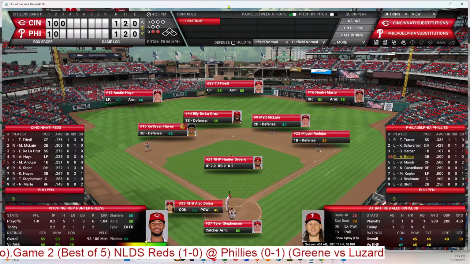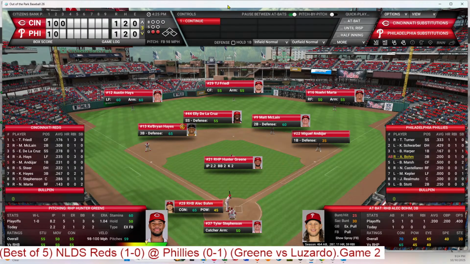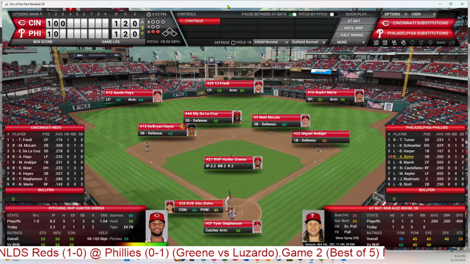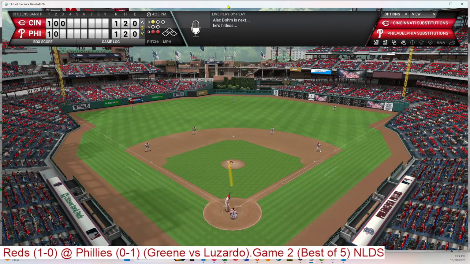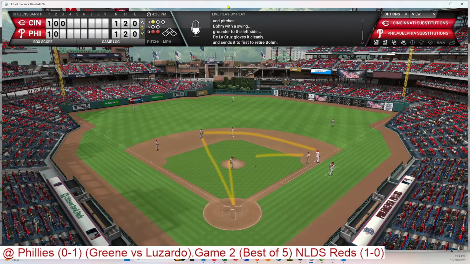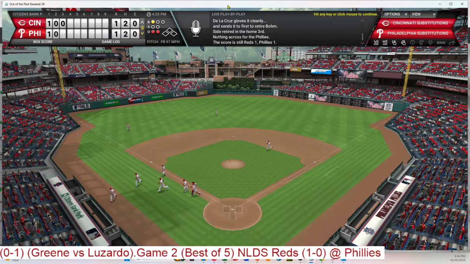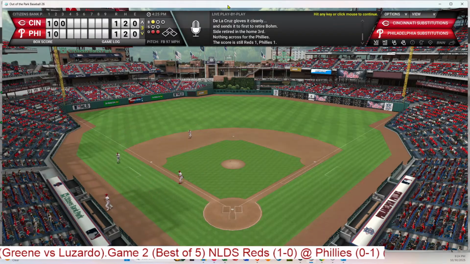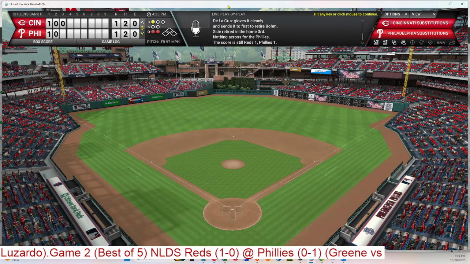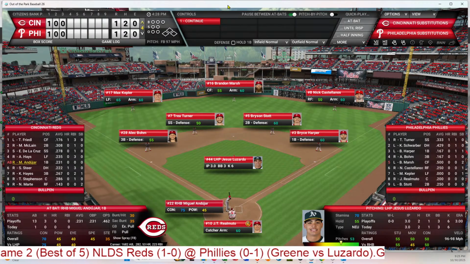Alec Bohm will bat. He is 0 for 1. He flew to right field. 1 for 5 in the series. He has an RBI. So 2 outs for Hunter Greene. And a 1 ball, no strike pitch. That is grounded sharply to short. De La Cruz will take it easy, and that's the 3rd out. So 1, 2, 3 for Greene here in the bottom of the third. And we head to the 4th inning, and we're tied 1-1. So it's turning out to be a pitcher's duel after the rocky first inning for both of them.